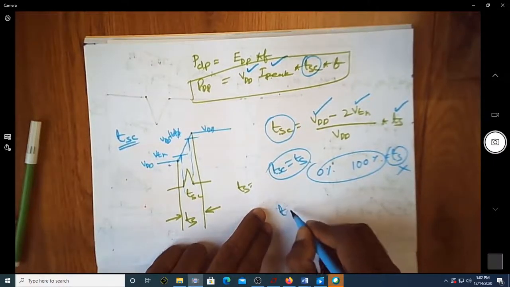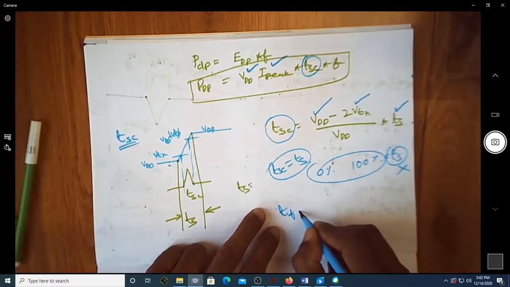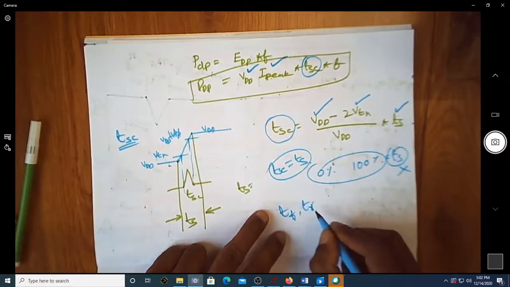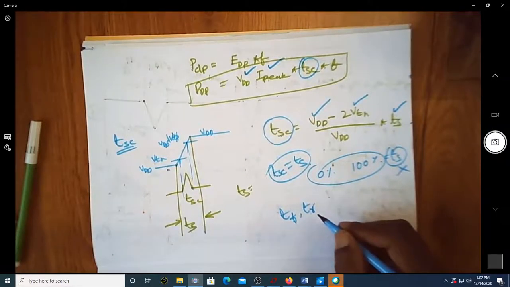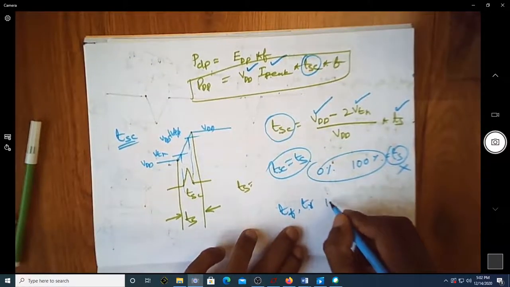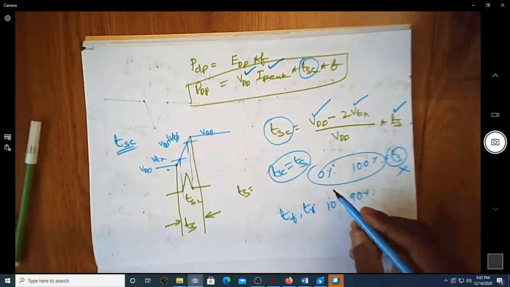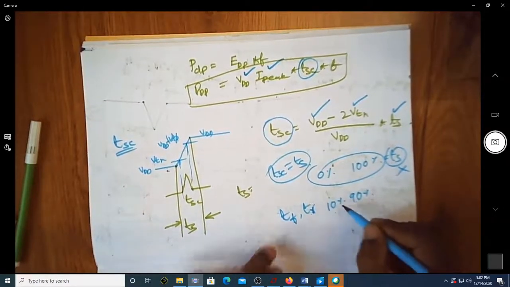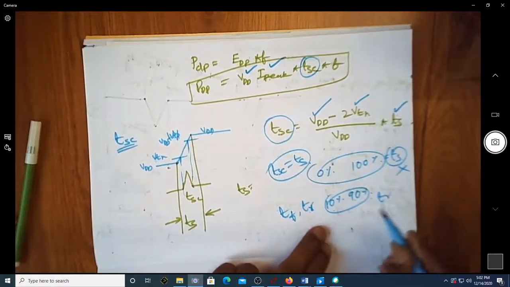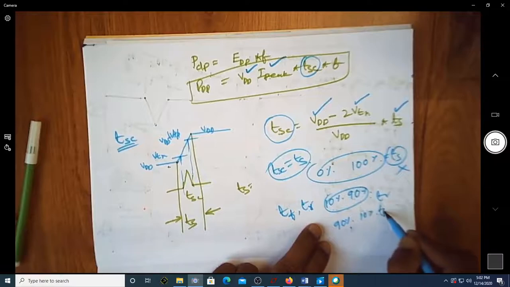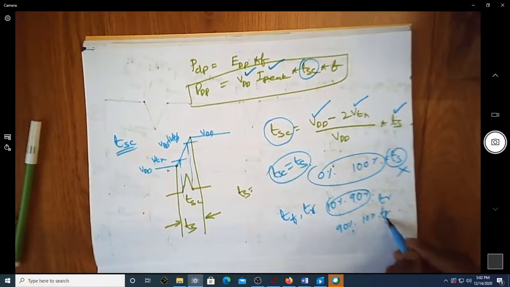What will be given is the rise time or fall time. We usually define the rise time and fall time from 10% to 90%. The time taken by the signal to go from 10% to 90% is called the rise time. If it is coming from 90% to 10%, we call it fall time.